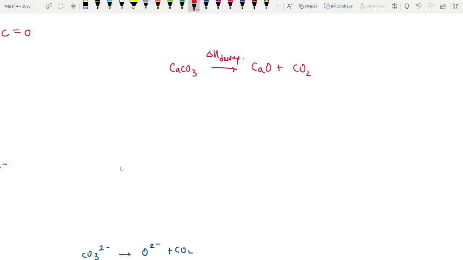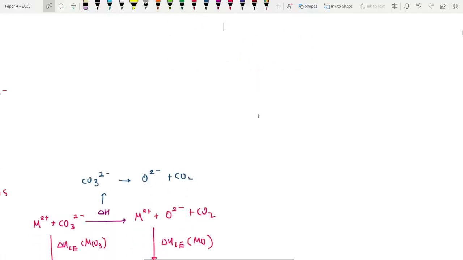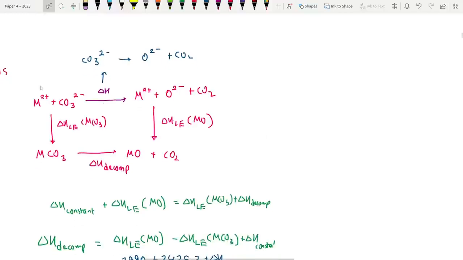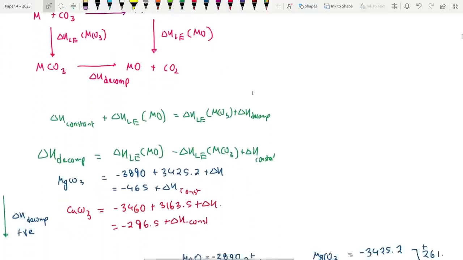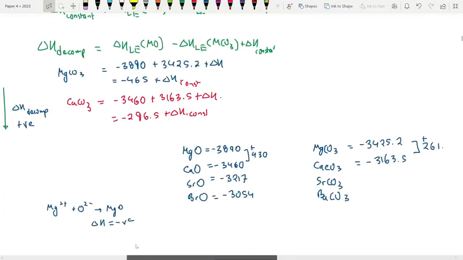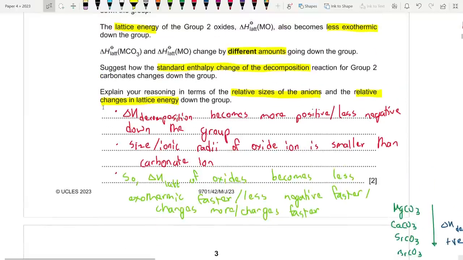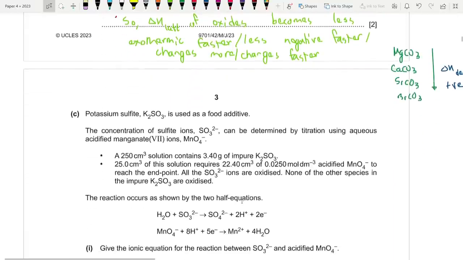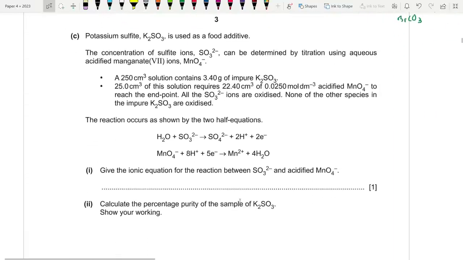Do you understand the issue? Because we need different cations and anions. We have calcium on both sides, but on the left side we need carbonate and on the right side we need oxide. So that's the issue. That's why we need this extra part that's connecting them, like a bridge, converting the carbonate to oxide and carbon dioxide. But anyway, I hope you get the gist, the reasoning behind the answer. We know why it becomes more positive, and why do they change by different amounts? Because one anion is smaller than the other one, and due to that the lattice enthalpy of oxides actually changes faster. Okay, that's the logic. So we spent a lot of time there. Let's move on to part C.